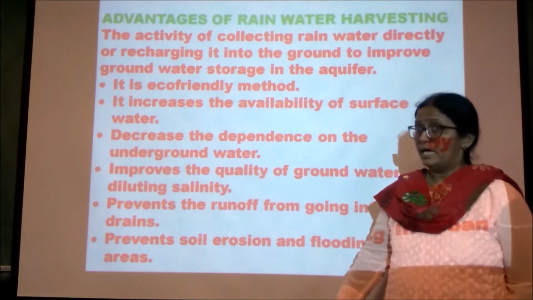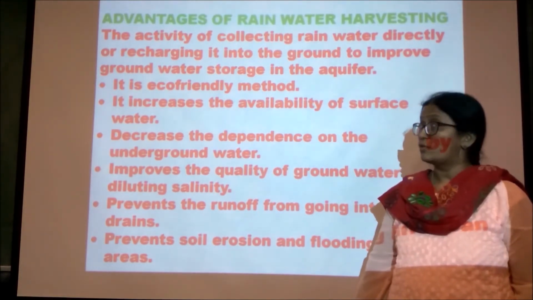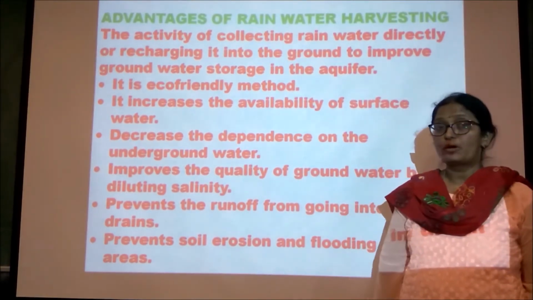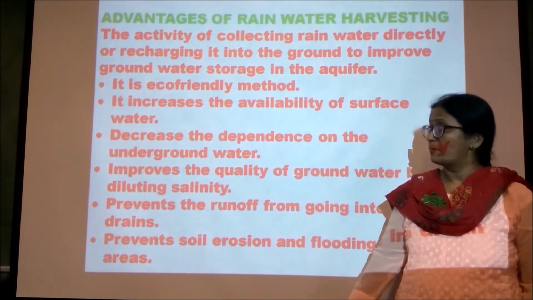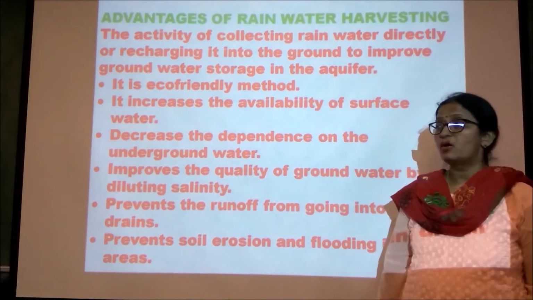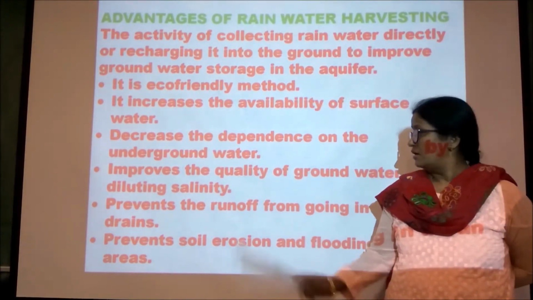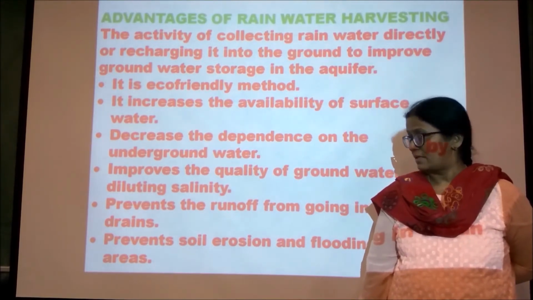Mainly this helps in recharging the groundwater and it is an eco-friendly method. It increases the availability of water and reduces the pressure on surface water. It decreases the dependency on underground water. It improves the quality of the groundwater by diluting the salinity.